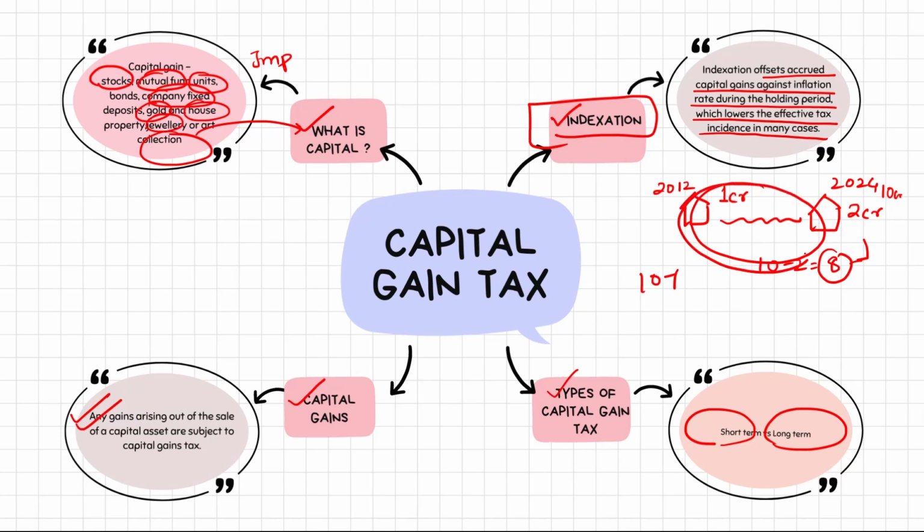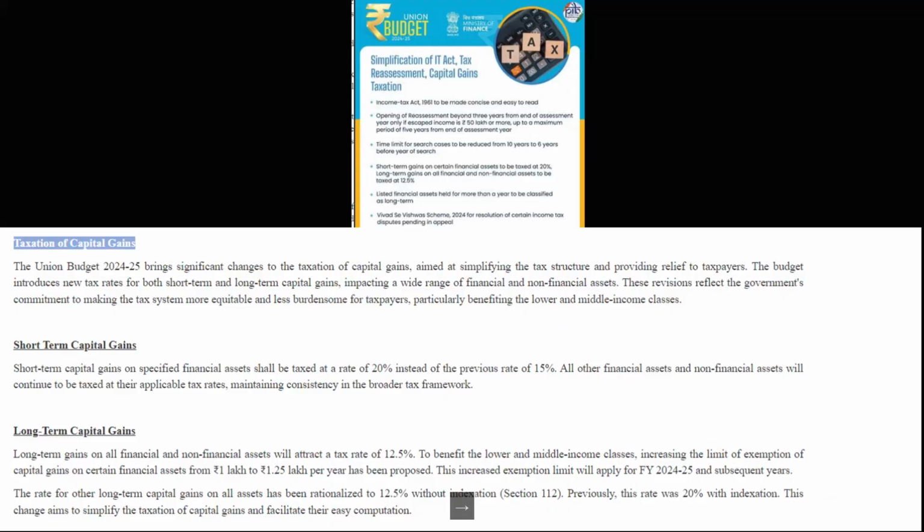So it basically offsets the natural increase in the price of that capital asset because of inflation. Because of inflation, the prices of gold or jewelry or anything increases. So when we remove this inflation component and then subtract the past price from the present price, that is called the capital gains, and you will be taxed on that. Various financial and non-financial assets were taxed at different rates before, but in this budget they have rationalized the capital gains tax.